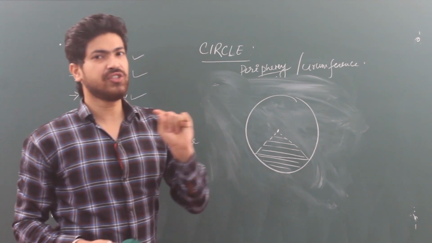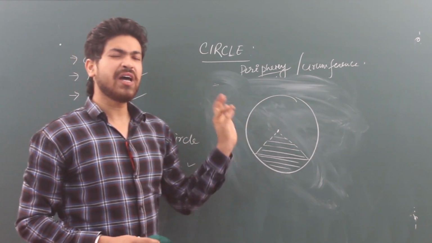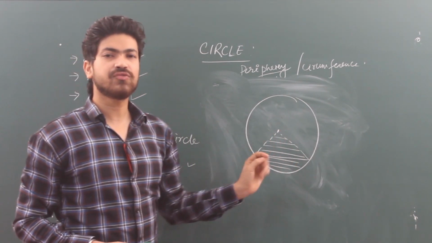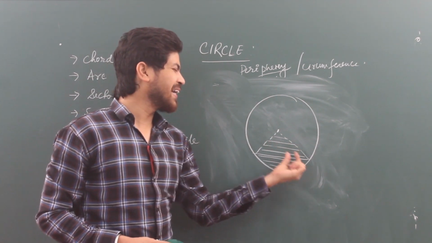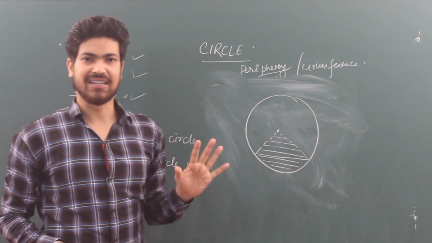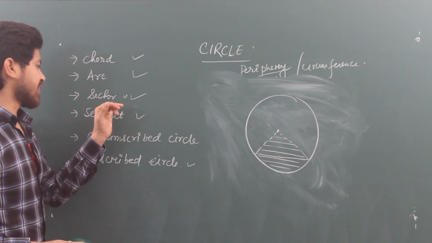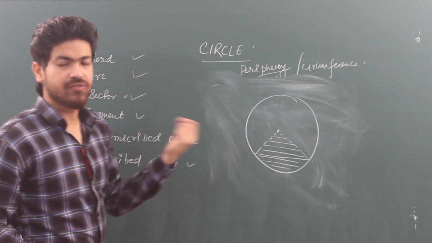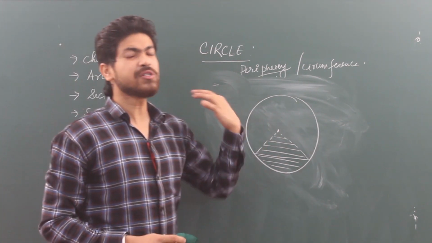That means the definition of a sector: a sector is a part of the area of a circle that is formed by the arc with the 2 radii meeting at the center. So this is a sector. I have told you about the segment too, the part of the circle formed by the chord. So this much we have got in class 9.